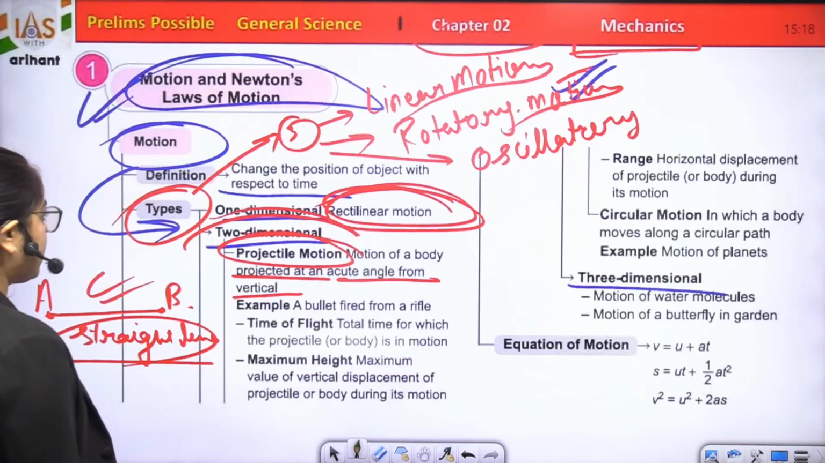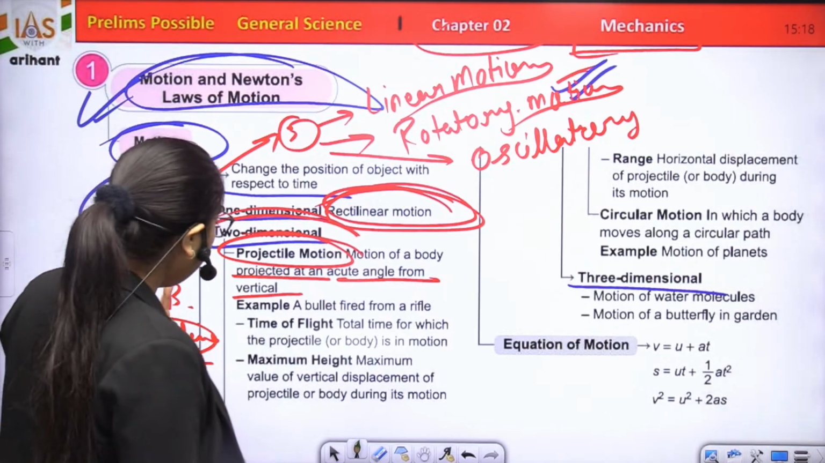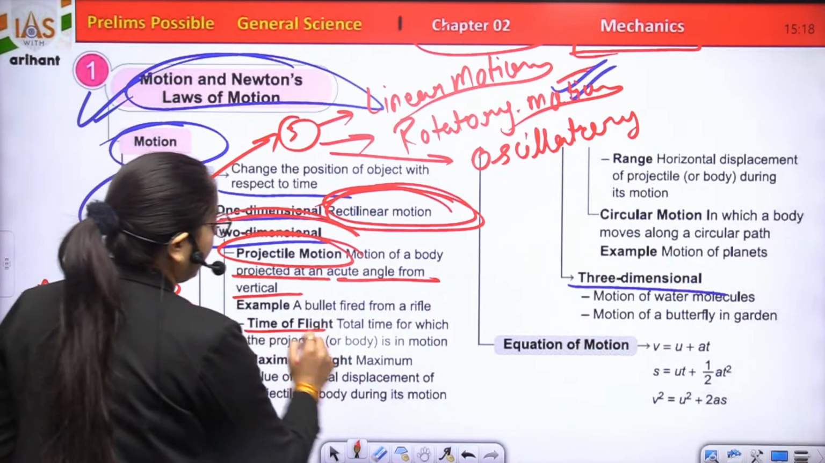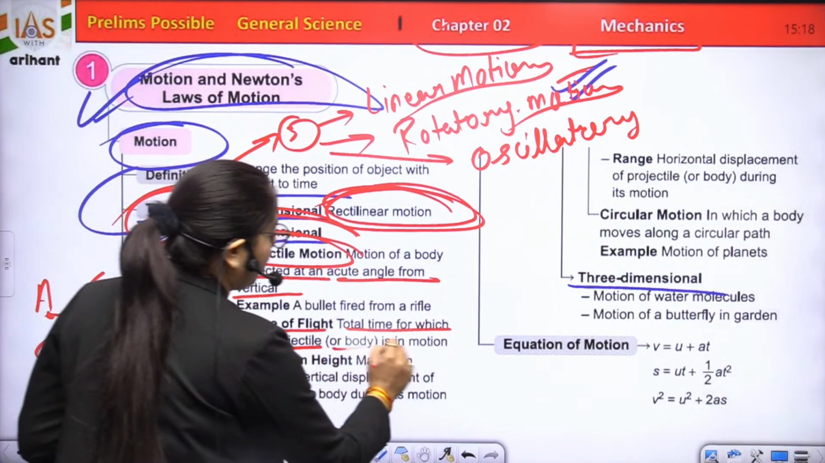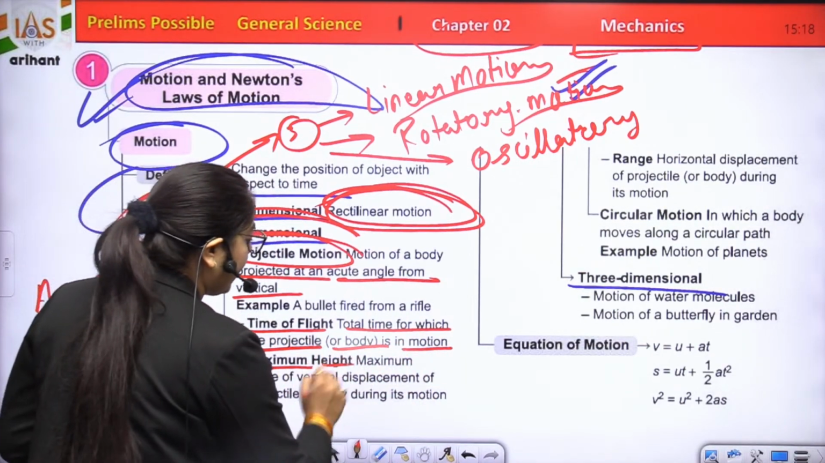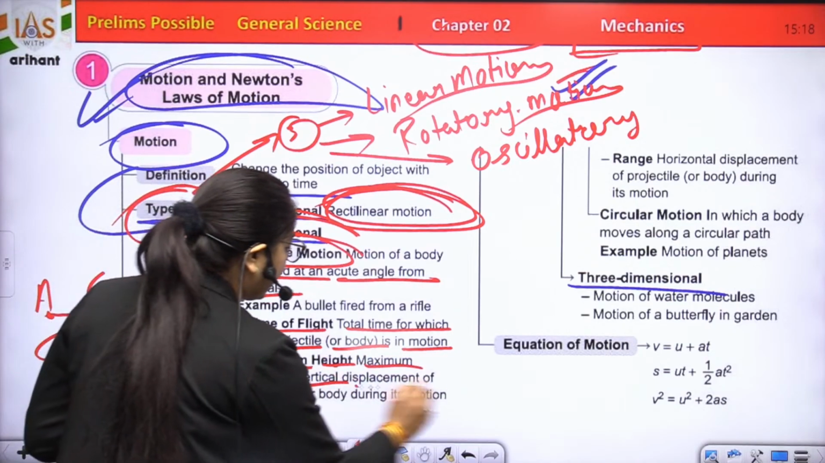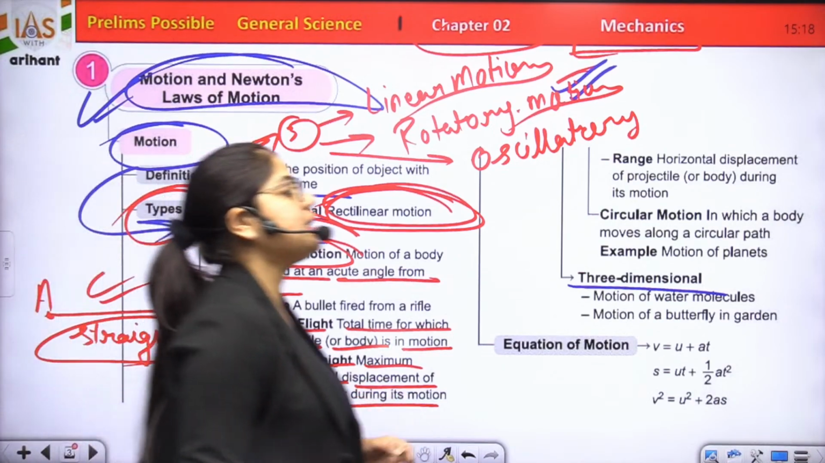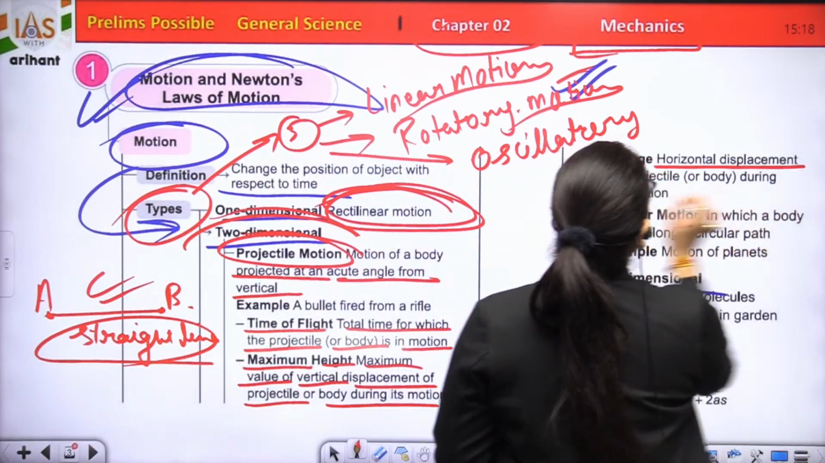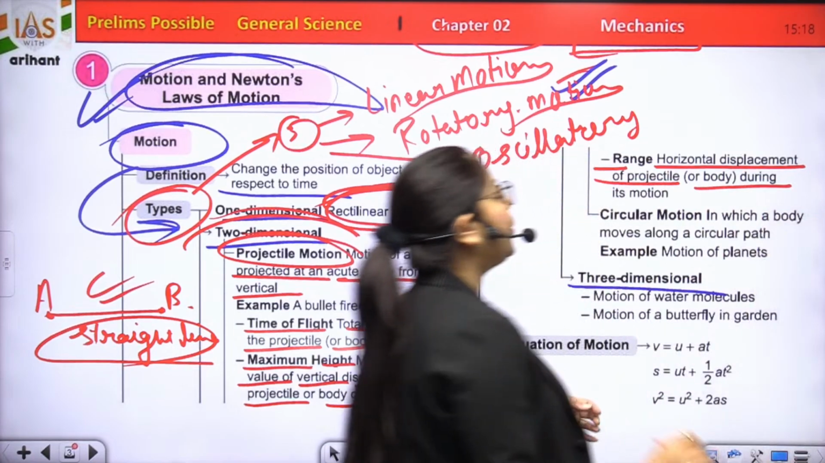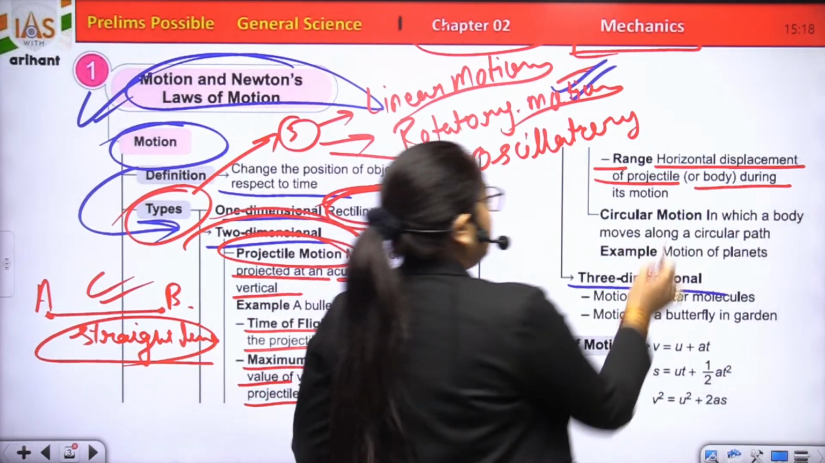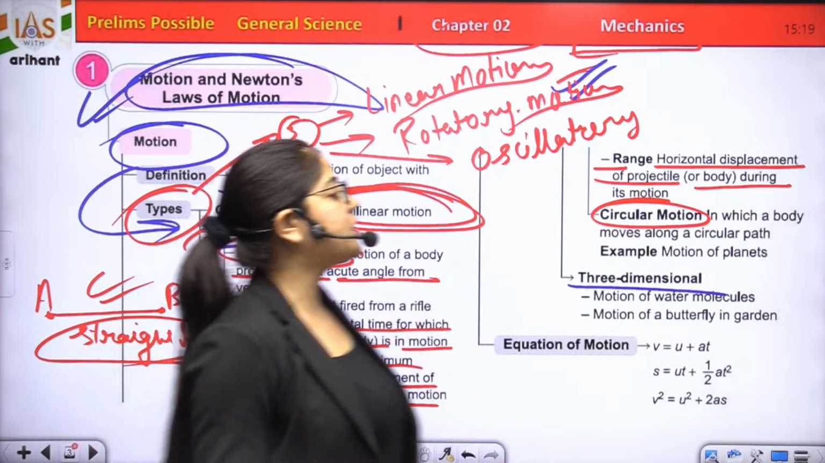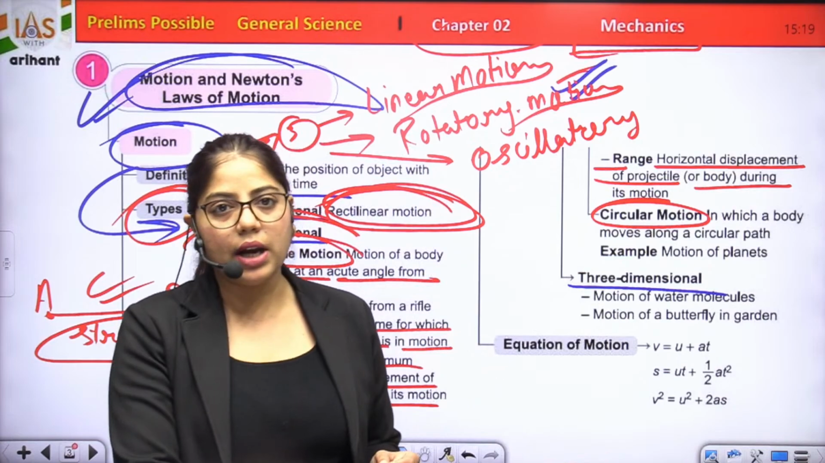So we come to the next topic. Here are the short definitions. Time of flight: total time for which the projectile or body is in motion. Maximum height: maximum value of vertical displacement of the projectile or body during its motion. Range: horizontal displacement of the projectile or body during its motion. Circular motion: motion in which a body moves along a circular path.